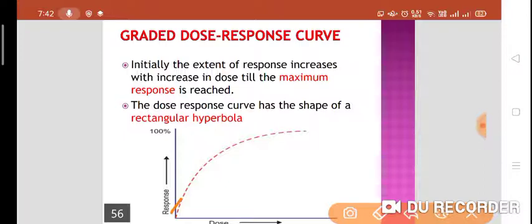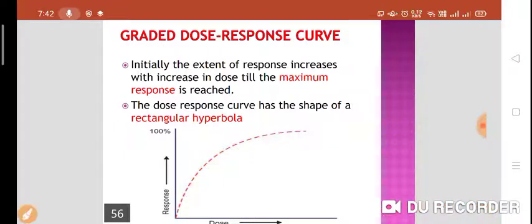If we increase the dose, the extent of response also increases, but at some point, as you can see in the diagram, the response will not increase. If we still increase the dose, response is not going to increase, and that is called as the ceiling effect of a drug.